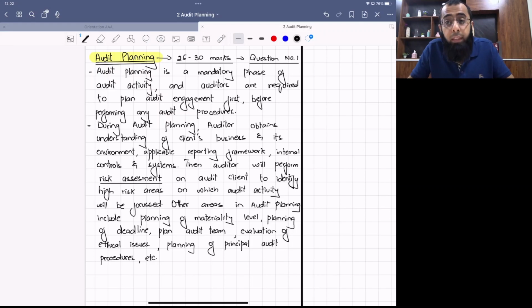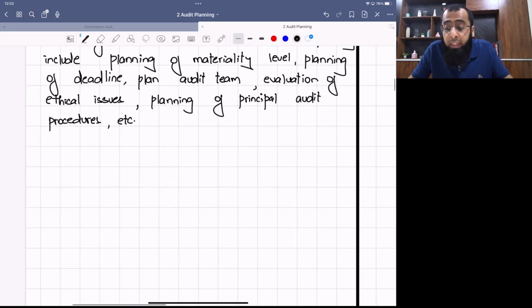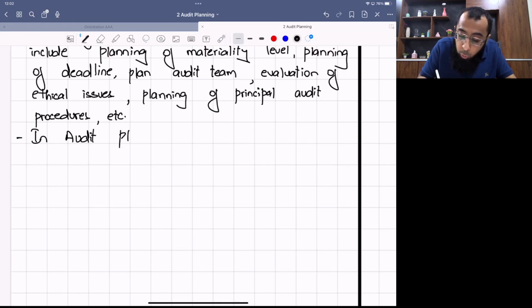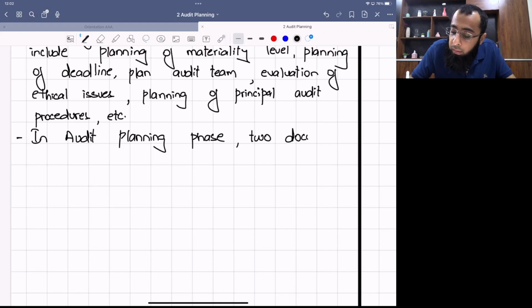And one important thing: the auditor has to make sure that he documents this audit planning. In the audit planning phase, two documents are prepared by the auditor. Now, what are those two documents?